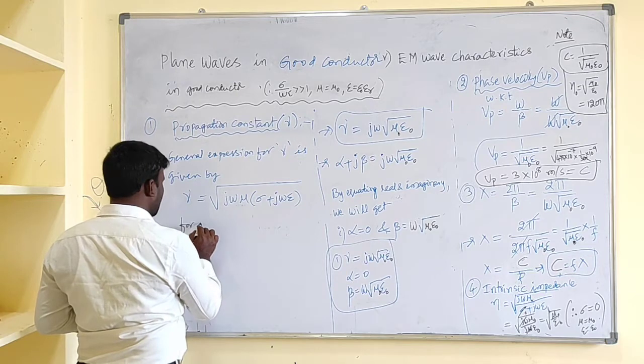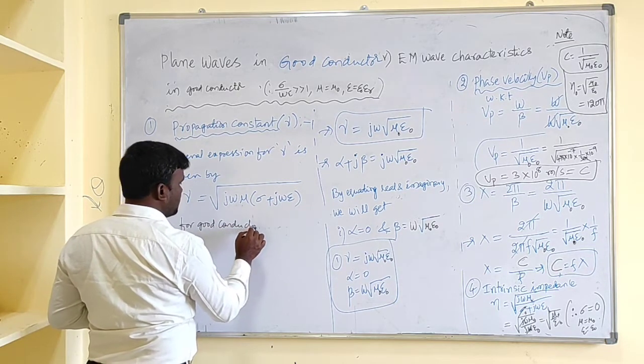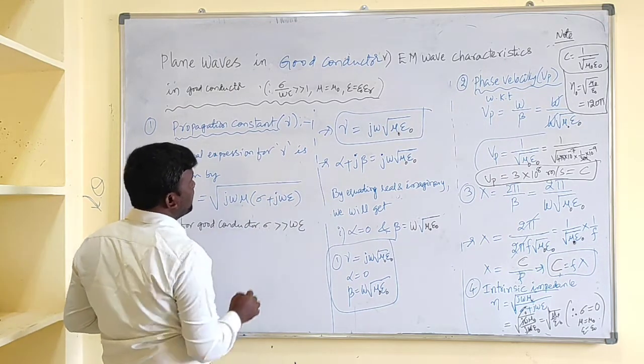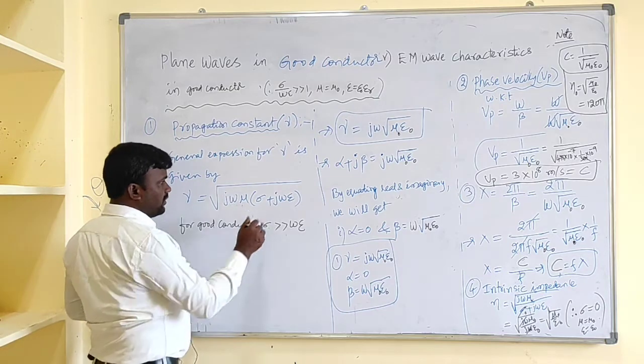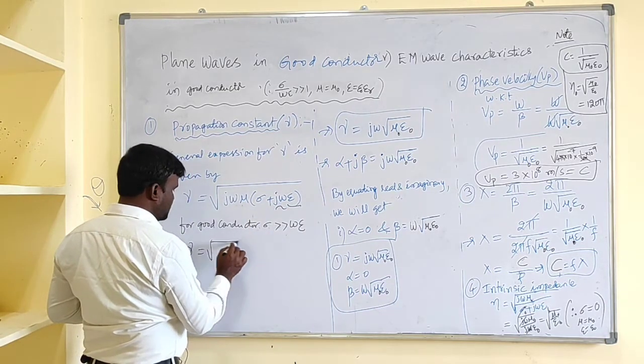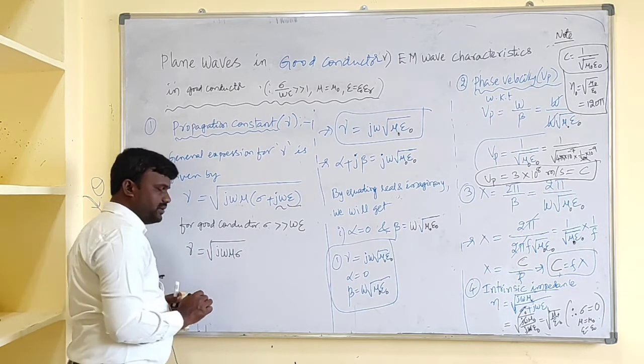As for a good conductor, sigma is greater than omega epsilon, or sigma by omega epsilon is greater than 1. That means we can neglect this term, and gamma can be written as under root j omega mu sigma.